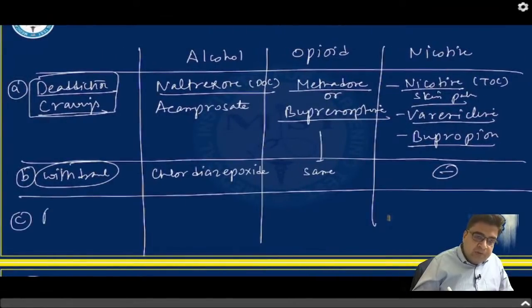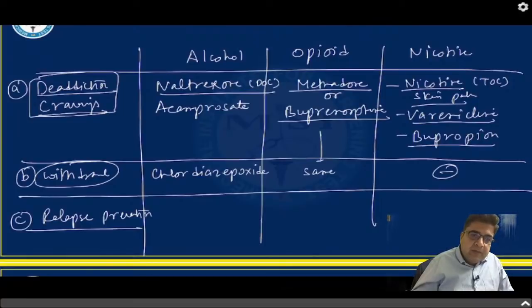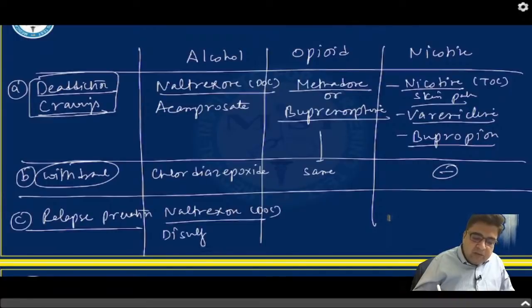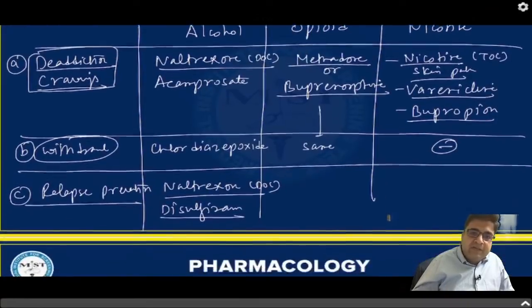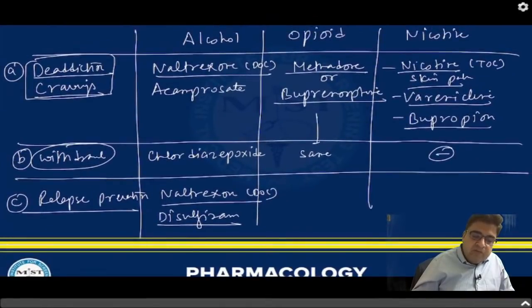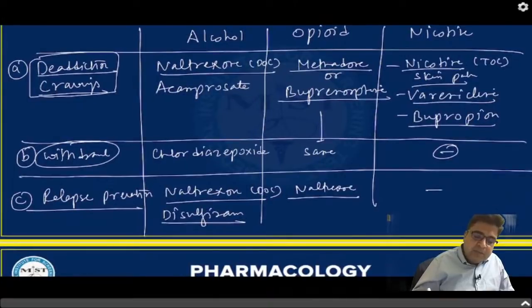Third, they can ask you which medicine is given for prevention of relapse, so that the patient will not start taking the substance again. For prevention of alcohol relapse, remember naltrexone. Naltrexone is again the drug of choice, but we can also use disulfiram. For prevention of opioid relapse, the best medicine is again naltrexone. There is no nicotine relapse prevention.